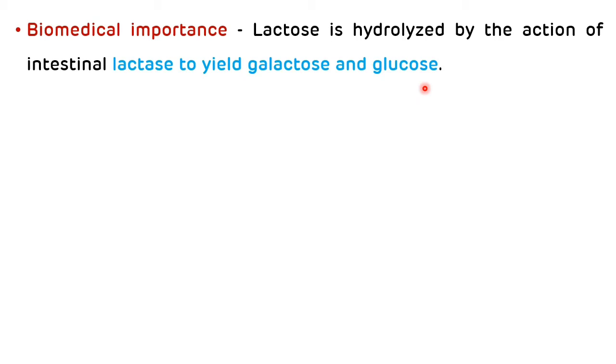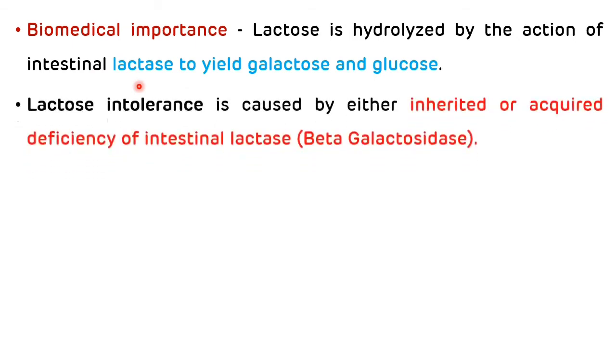If there is an inherited or acquired deficiency of this intestinal lactase enzyme, then it will lead to lactose intolerance. In such patients, as there is a deficiency of intestinal lactase enzyme, there will be no digestion or absorption of lactose. So lactose will start accumulating in the small intestine.